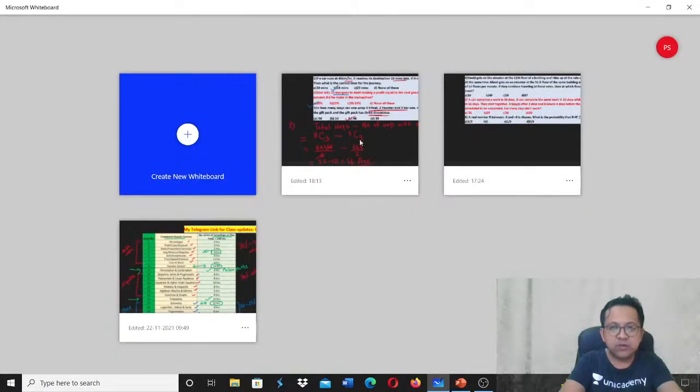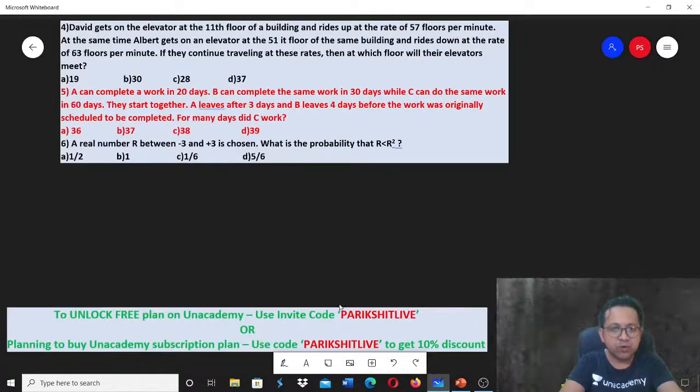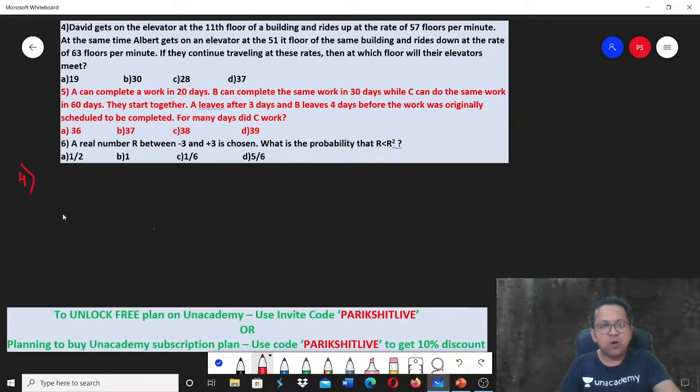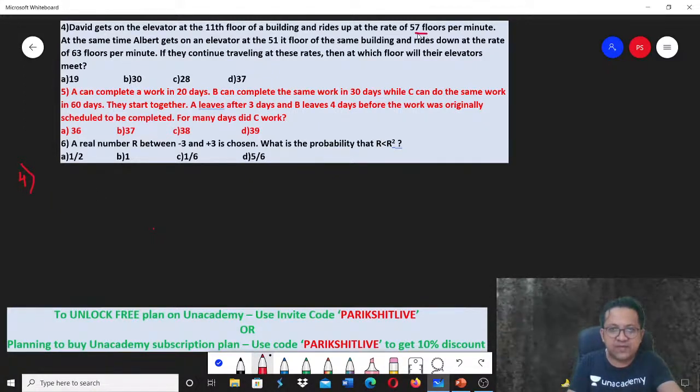Number 4. Let's go to number 4 on your screen. Okay, let's read the question together. Number 4. David gets on the elevator at the 11th floor of a building and rides up at the rate of 57 floors per minute. At the same time, Albert gets in an elevator at the 51st floor of the same building and rides down at the rate of 63 floors per minute. If they continue traveling at these rates, then at which floor will their elevators meet?